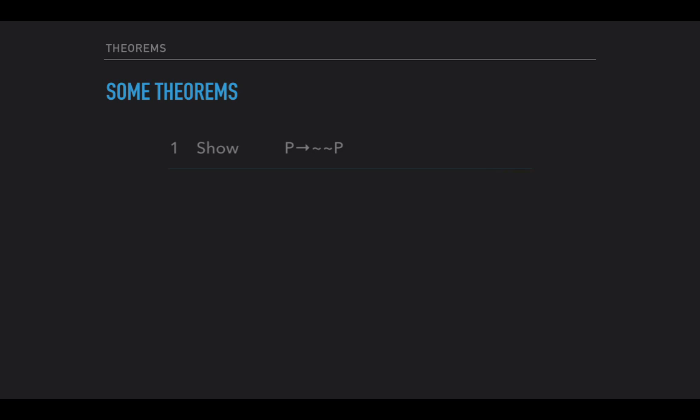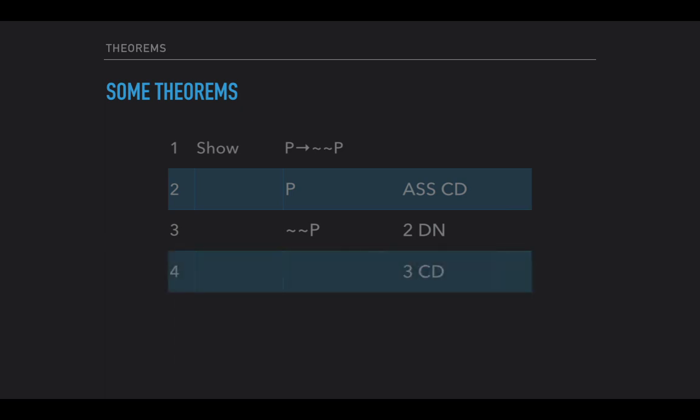On the second line, we would do what we do whenever our conclusion is a conditional. We would make a conditional assumption. We'd say assume CD, and that gives us P. And now look, we can apply double negation. Say not P. Well, that's the consequent of line 1, so we can say 3CD. And there we go. No problem. Very simple little derivation, and that boxes and cancels. And so if P, then not P, that's a theorem. Very easy. That one is.